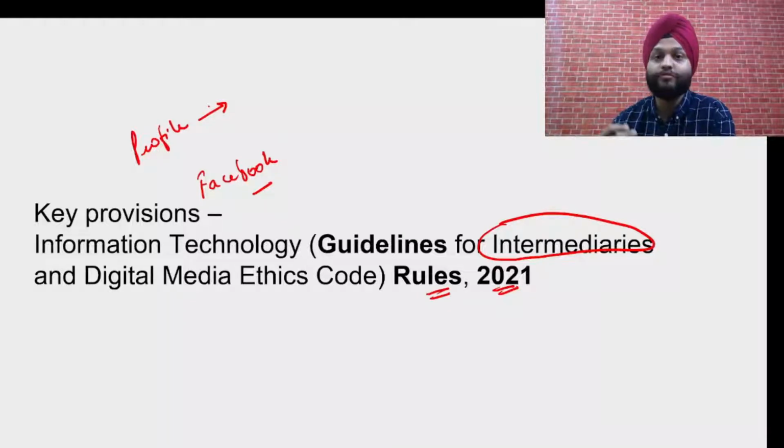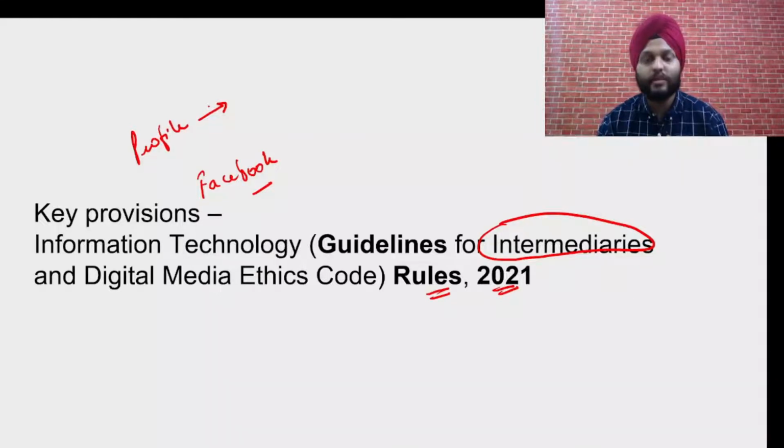So there were concerns of fake news and all, but they said it's very difficult for us. We are doing something, but we are still intermediaries, that is, we are just an intermediate. So the new IT rules are basically designed to fix some responsibility on these social media giants.